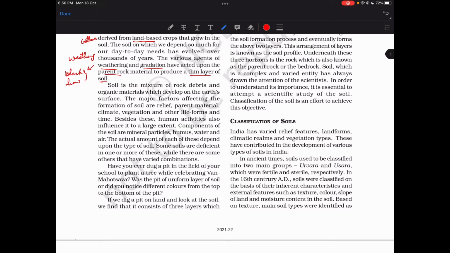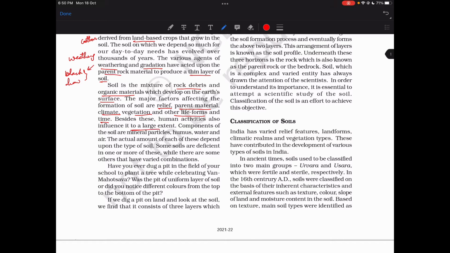Soil is a mixture of rock debris and organic materials which develop on Earth's surface. The major factors affecting soil formation are relief, parent material, climate, vegetation, other forms of life, and time. Besides these, human activities also influence it to a larger extent.